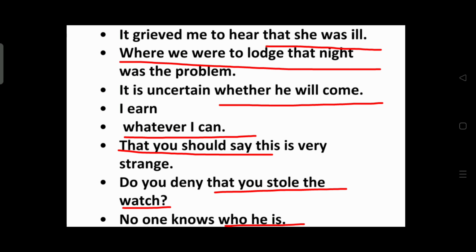I earn whatever I can. I earn what? Whatever I can. That you should say this is very strange. What is very strange? That you should say this. Always ask the question what. Keep on asking the question what. Find out the verb. Ask the question what. Do you deny that you stole the watch? Do you deny what? That you stole the watch. No one knows who he is. No one knows what? Who he is.